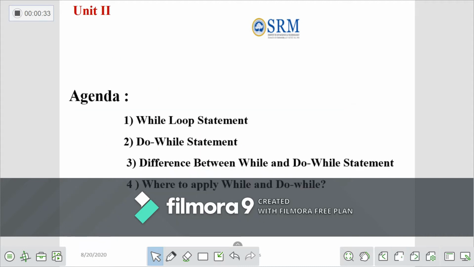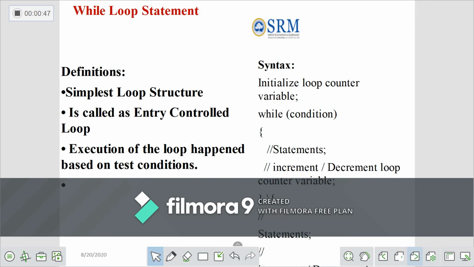So today the agenda is about the looping statement. What is a while loop and a do while loop, the difference between while and do while loop, and where to apply the while and do while loop in real time. So what is a looping statement?